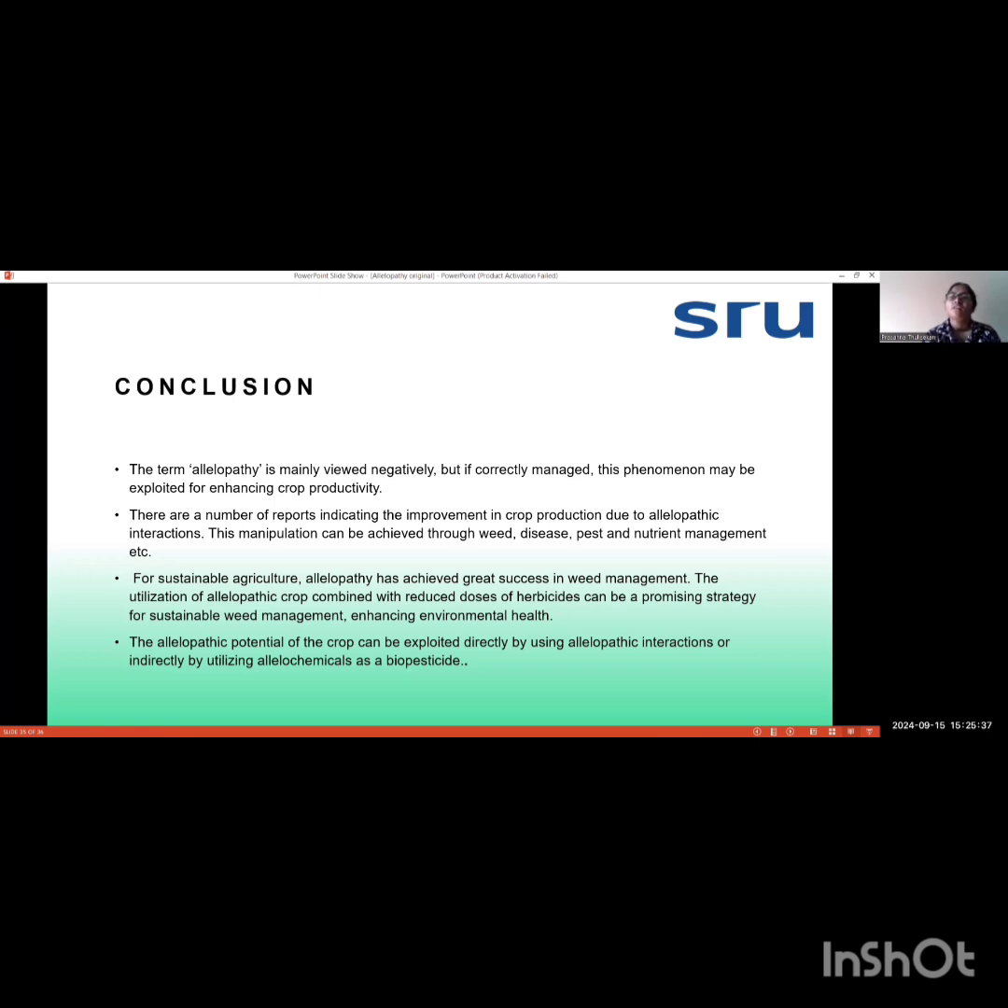In order to improve environmental health and ecological balance, I think more research should be done on allelopathy, and various allelochemicals should be extracted and used as a herbicide, weedicide or pesticide, so that we can reduce chemical based herbicides and pesticides.